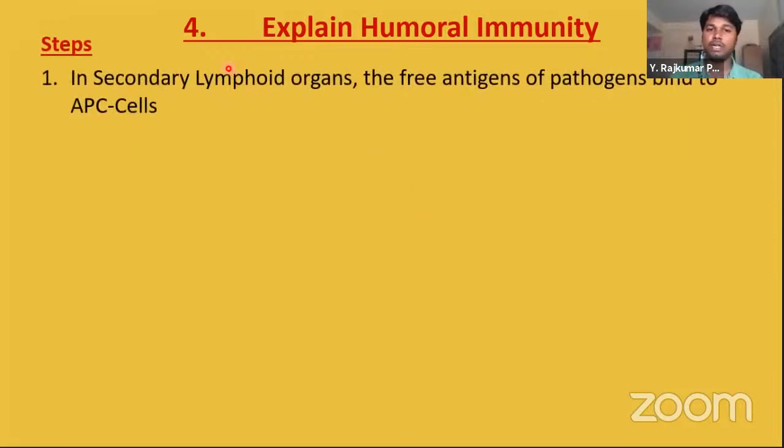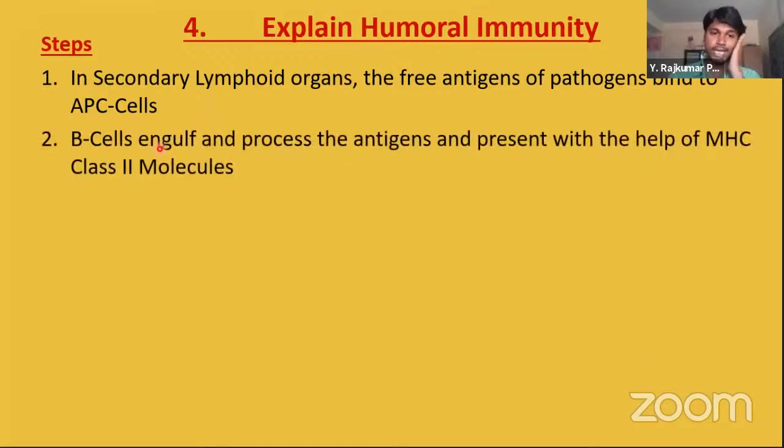In secondary lymphoid organs, the free antigens of pathogens bind to antigen presenting cells. This is the first step in which antigen presenting cells identify the antigens. Next, B cells engulf and process the antigens and present them with the help of MHC class 2 molecules. I will show you the pictures also regarding this humoral immunity. Then you will understand what is the actual process of it.